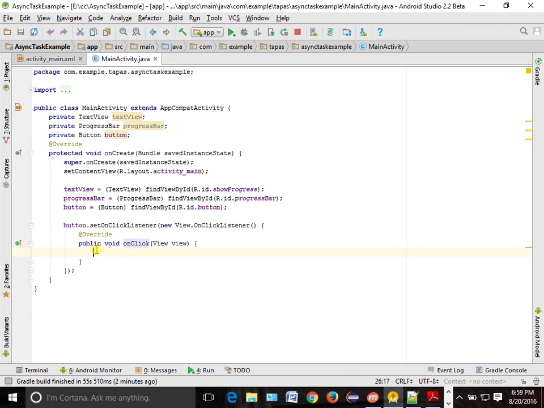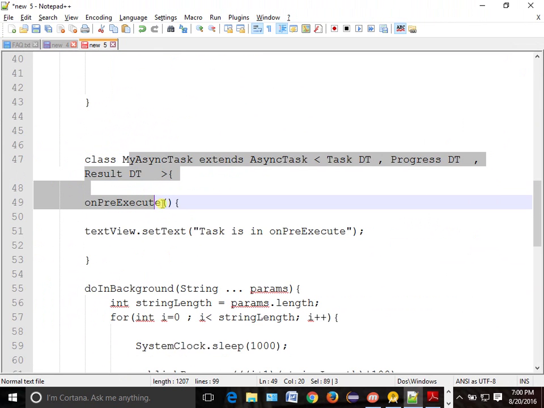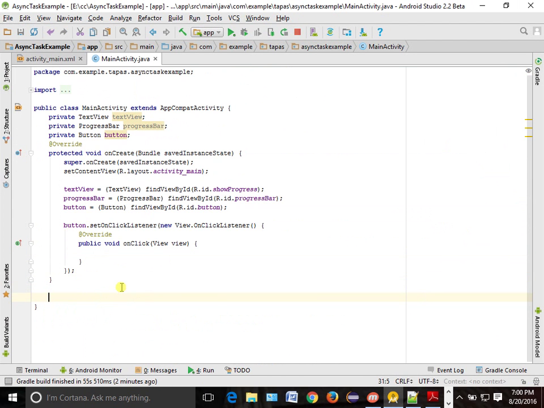Okay, now from here you want to start the async task. So before starting the async task, what you have to do? You have to create the async task like this. So I'll create my async task. I'll go down. I'll write class, I'll give some name for my async task, extends. What is the class name? AsyncTask.